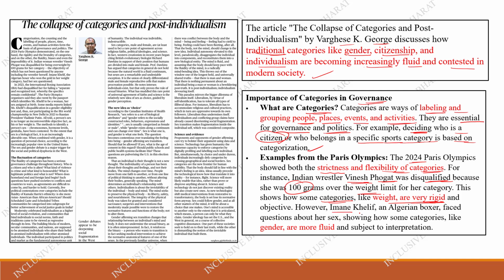However, Imane Khelif, an Algerian boxer, faced a question about her sex, showing how some categories like gender are more fluid and subject to interpretation. In the Paris Olympics itself, there are two things: categorization of weight is very rigid, but categorization of gender became more fluid. She's a woman, but first let's understand the difference between sex and gender, then I'll explain what happened.